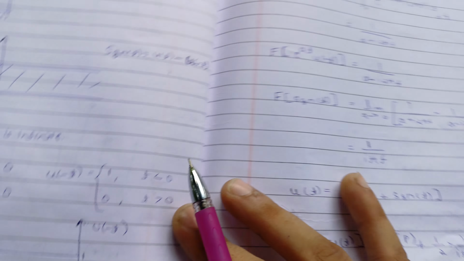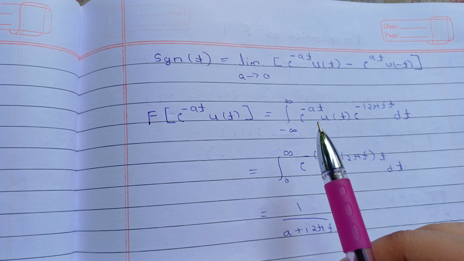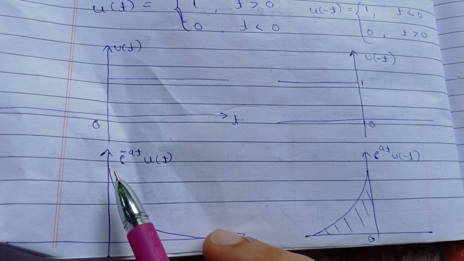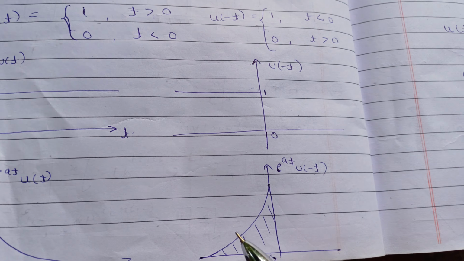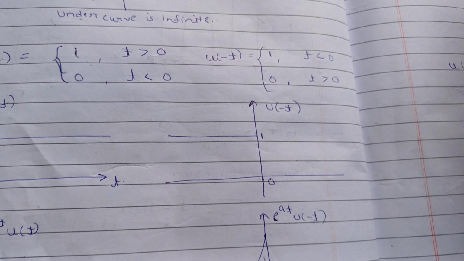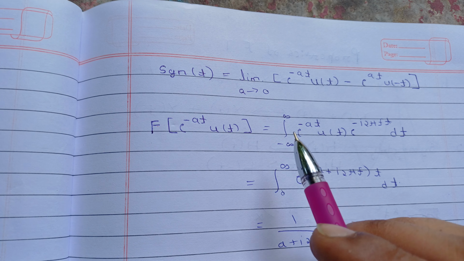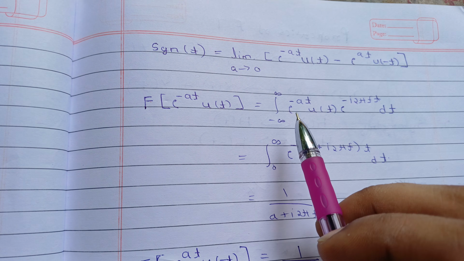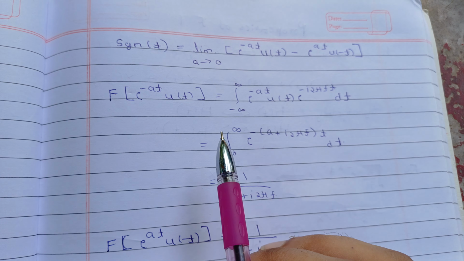So let's do this. Now the signum function can be written in this form. We did this to make it finite, because if we do this, then for t greater than 0 this will decrease, and for t less than 0 this will decrease, and this will become finite. And again, things are as they were. So if a tends to 0, then this will again turn out to be u(t) minus u(minus t), and that was our signum function. So we didn't make much change, we just made this finite.